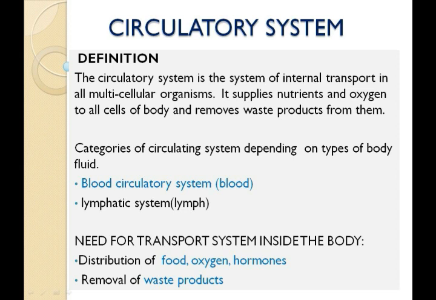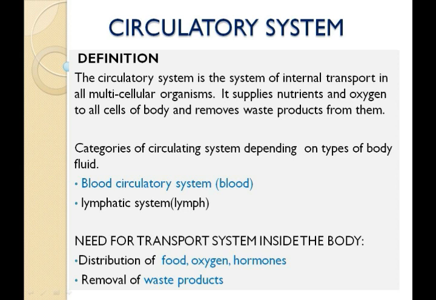Here a circulating fluid such as blood helps in transportation of these nutrients to different cells of our body. Number 2 is transportation of oxygen. Oxygen is required by our body to carry out respiration, which helps in generation of energy. So this oxygen is transported to each and every cell of our body through blood.